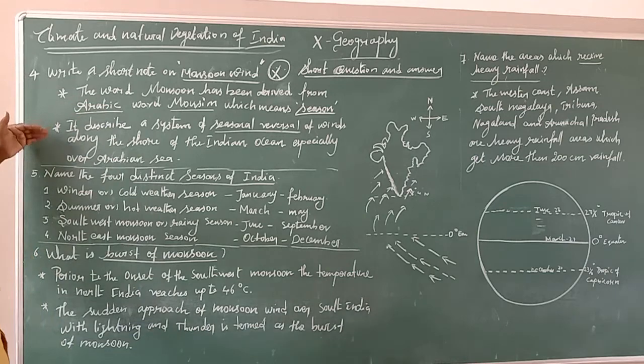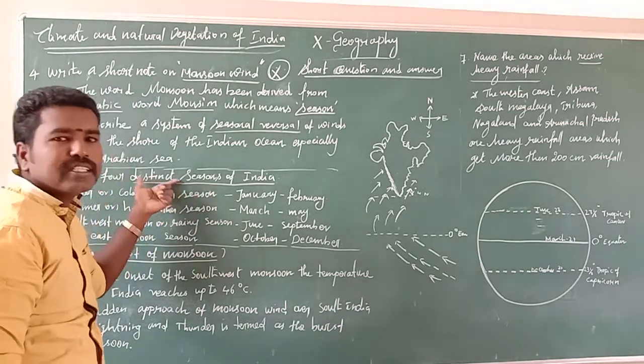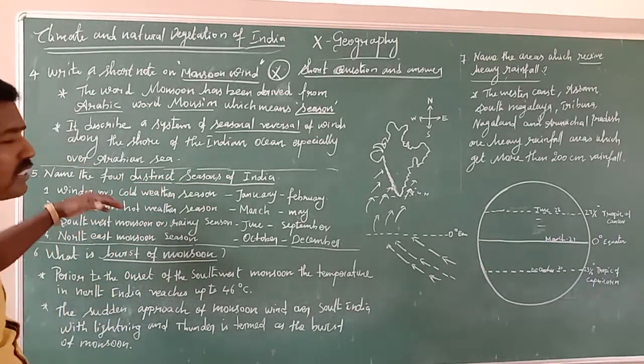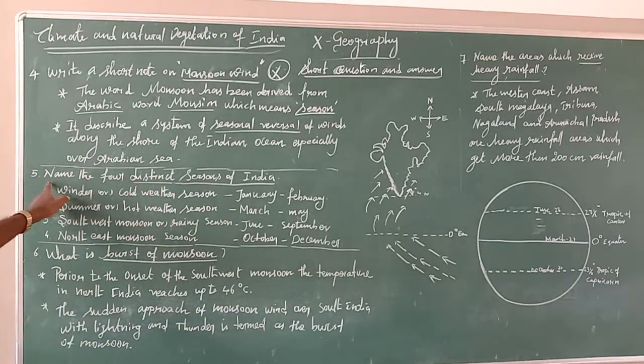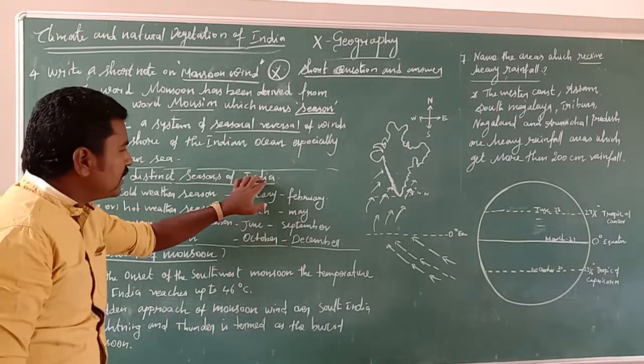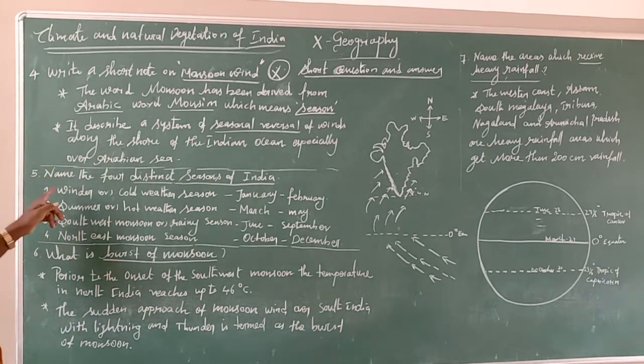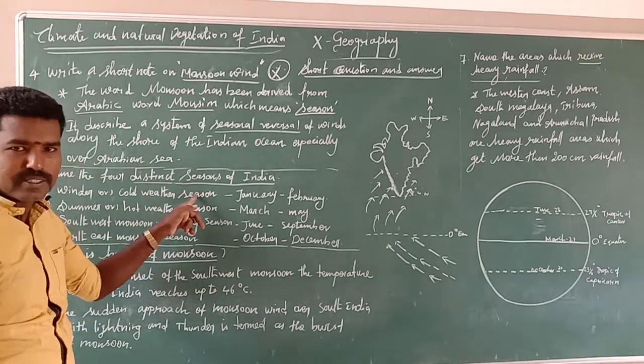Now we come to the fifth question answer. Name the four distinct seasons. Distinct means a different nature or character. The four distinct seasons of India: the Indian Meteorological Department, IMD, has well defined the four seasons. First, the winter or cold weather season. This is the first season.